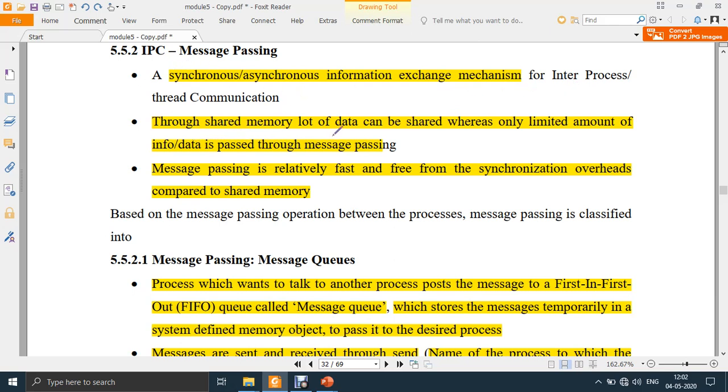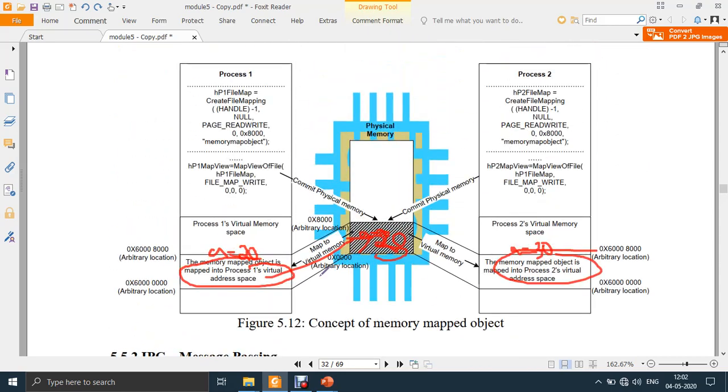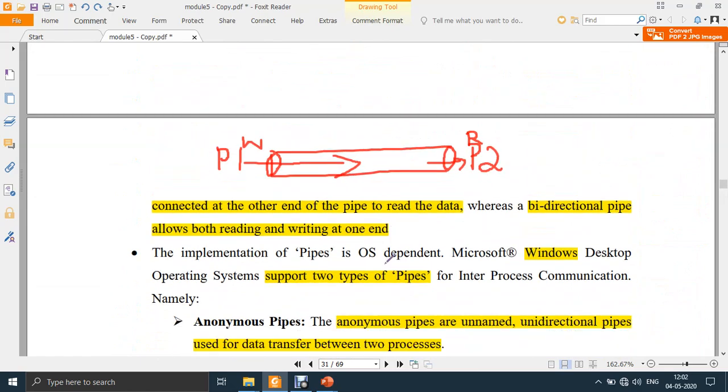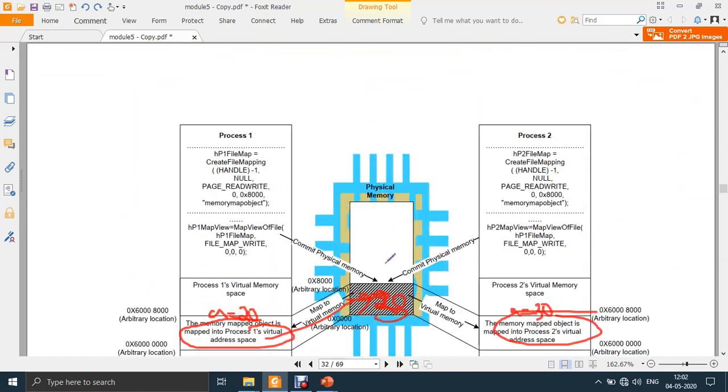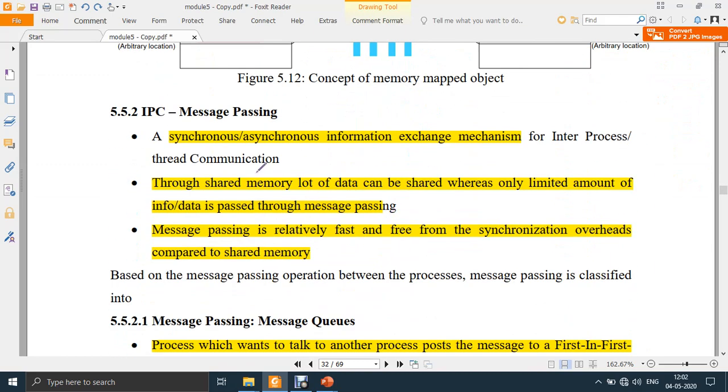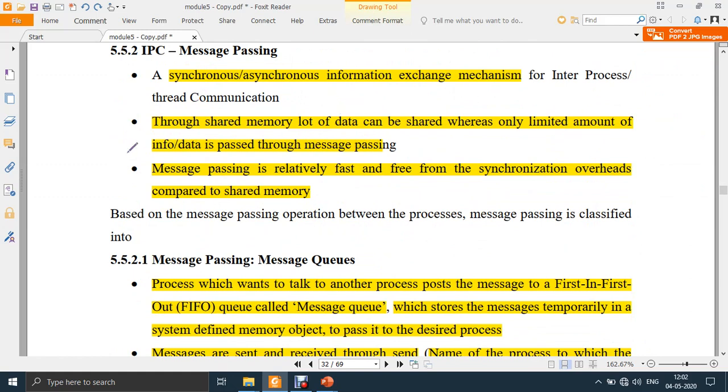Through shared memory, a lot of data can be shared, whereas only a limited amount of info can be passed through message passing. Whatever we discussed till now, shared memory, the concept of memory mapped object, then pipes, through this large amount of data can be shared. As I told, this can be in terms of MBs, 100, 200, 500 MBs. But through IPC or message passing, only limited information can be passed. You cannot pass a message in terms of MBs. The messages can be in terms of KBs, kilobytes.